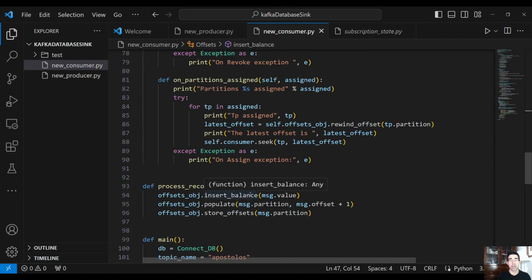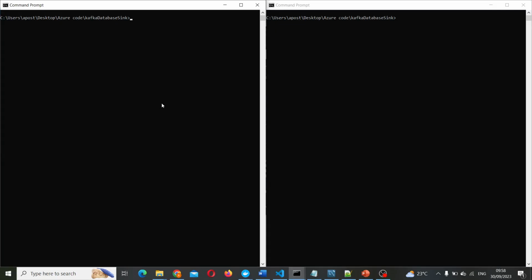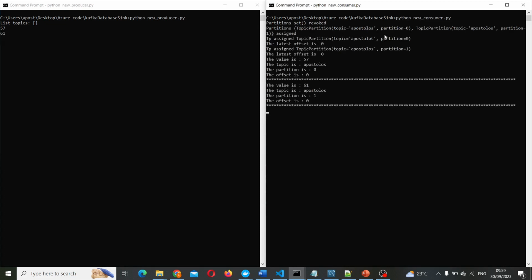Now let's start our producer and the consumer and make a demo. Let's start our producer, and here, as you can see, it created a topic and set a random amount. Let's start our consumer as well, and as you can see here, first the rebalance listener was automatically triggered, and it called the revoke.